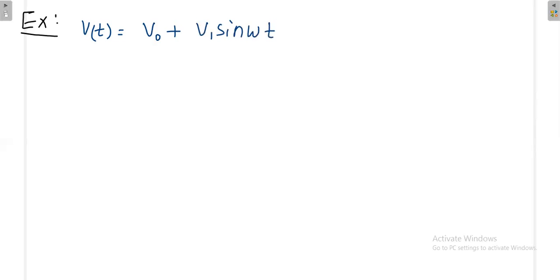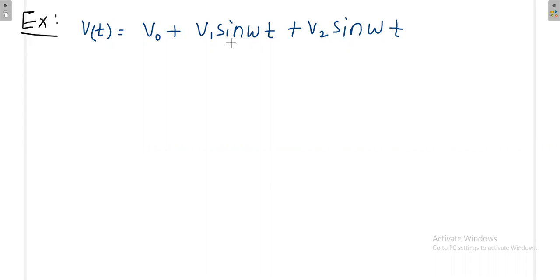Suppose there is more than one signal, with different frequency or the same frequency. Then what is the RMS value? Say, for example, I have a voltage waveform. It has a constant value, and then V1 sine omega t, then V2 sine omega t. Now what is the answer for this one? What is the RMS value for this one?